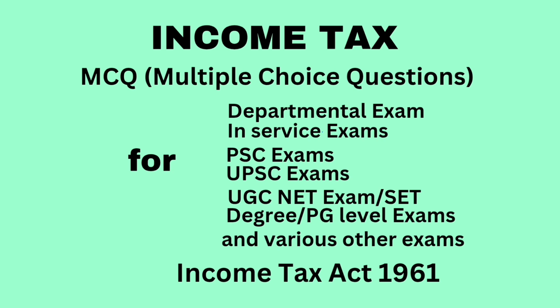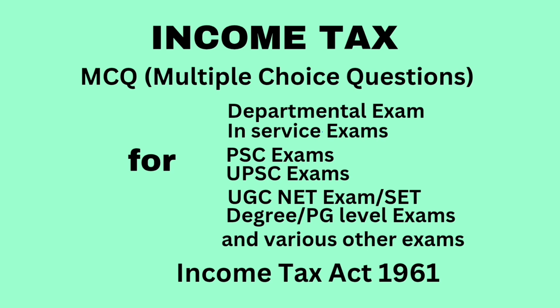Question. D is entitled to rupees 6,000 as medical allowance. He spends rupees 4,000 on his medical treatment and rupees 1,000 on the medical treatment of his major son not dependent on him. The exemption in this case shall be dash. Option A, rupees 4,000. Option B, rupees 5,000. Option C, nil. Correct answer, option C, nil.